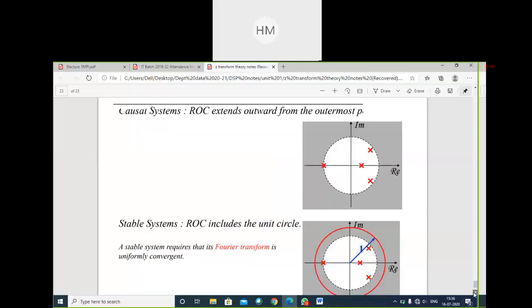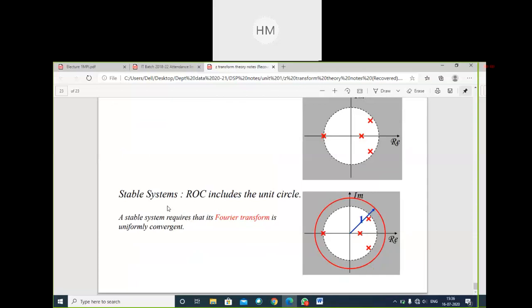Now for a stable system, the ROC includes the unit circle. That means wherever we define the region of convergence, it should include the unit circle for stability. A stable system requires that its Fourier transform is uniformly convergent.